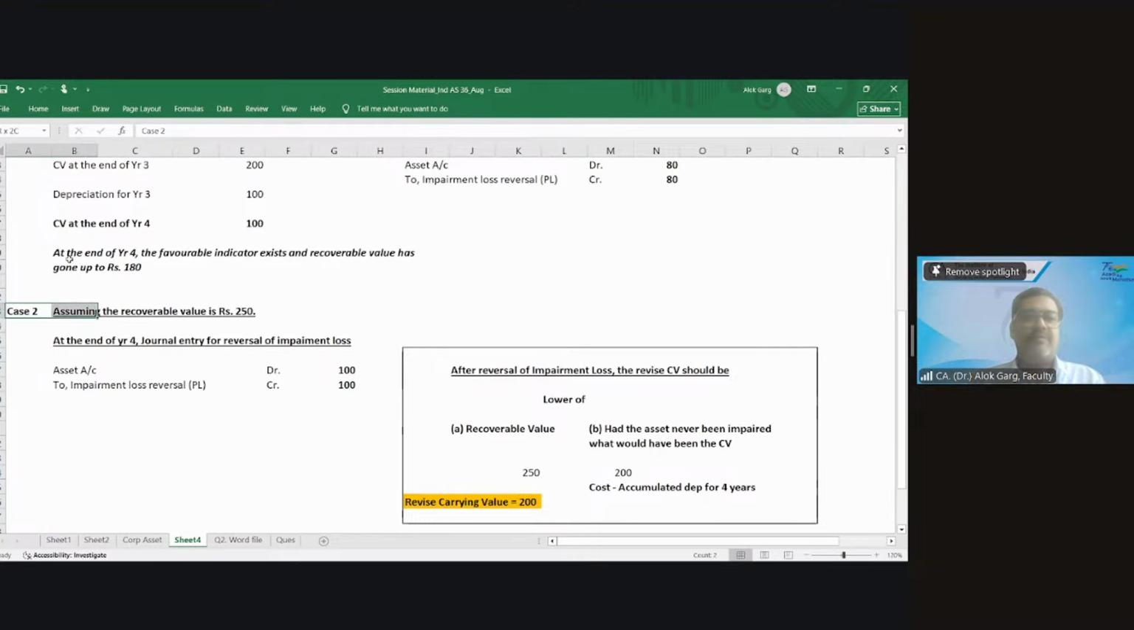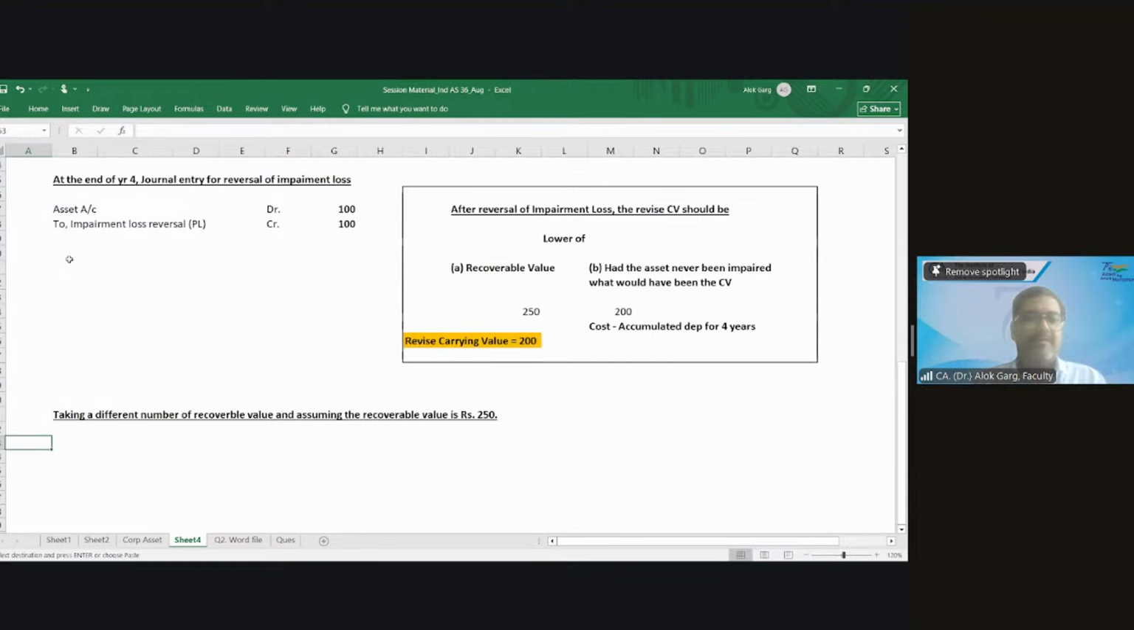Assuming the recoverable value is 250. Case 3. Assuming the recoverable value is 350 and the company has opted for a cost model. Now, tell me what accounting entry you will pass at the end of year 4.